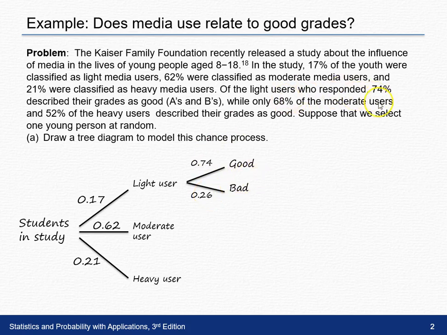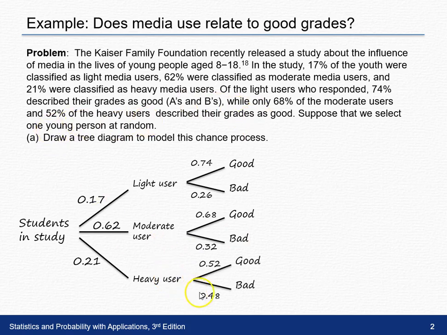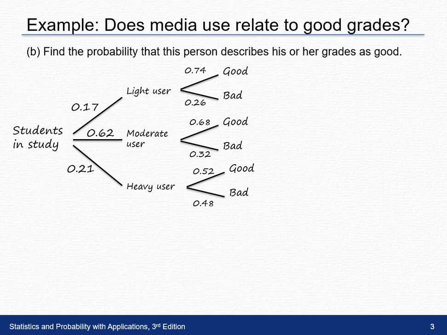While 68% of the moderate users, okay, so now I'm looking only at the moderate users, so from there 68% classified their grades as good, and 32% of the moderate users classify theirs as bad. And for the heavy users, we have 52% classify their grades as good, meaning 48% classify their grades as bad. So again, you want to think of what comes first. We have their media use first, and then after that, do they classify their grades as good or bad?